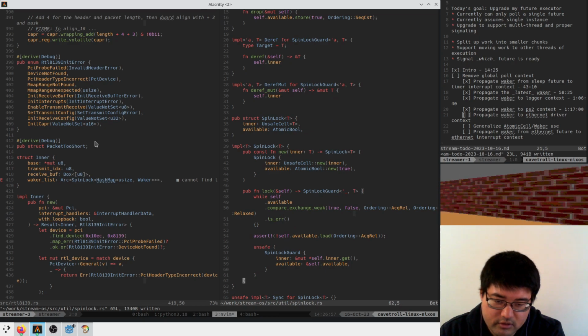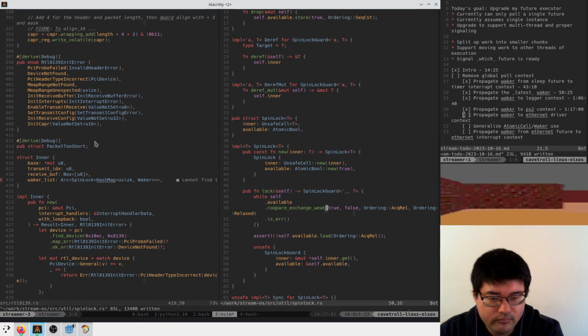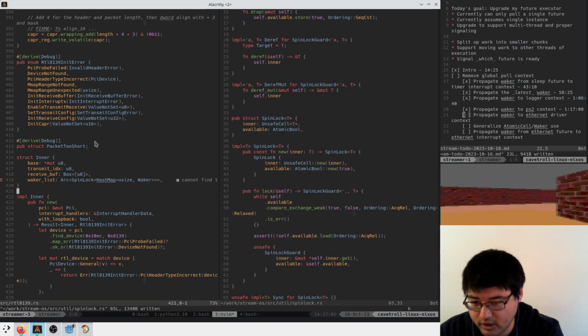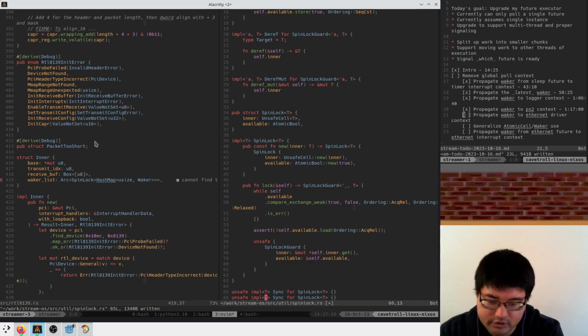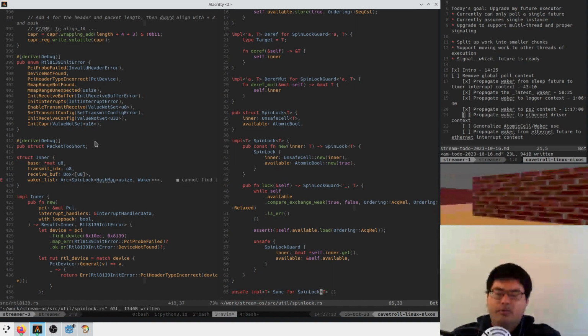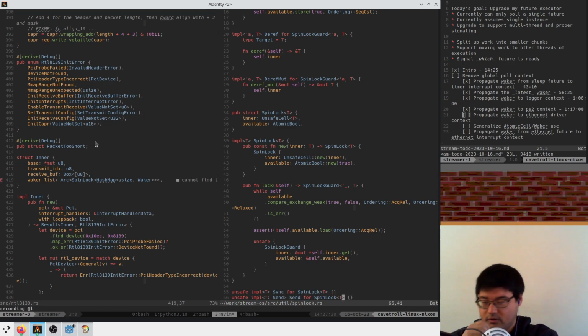Otherwise, this seems reasonable. So here, we'll use a spin lock on our hash map. That'll make it Sync. We should also implement Send. We don't need to implement Send, it's fine, but we should. So we'll implement Send for any spin lock where T is Send. Great.